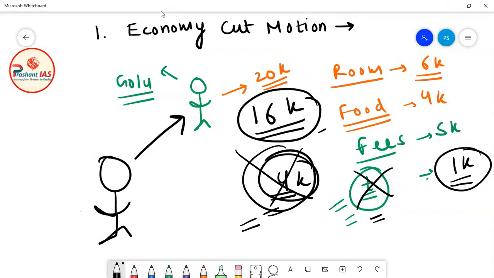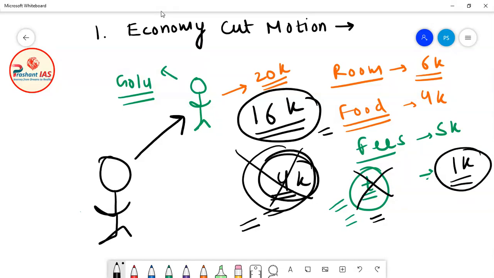Now can you tell me the conclusion of this story, what happened here? Basically, the father of Golu observed that Golu was doing some unnecessary expenditure, and Golu can do the same things in a lesser amount also. So he just reduced the amount so that he can do some savings, so that this 4,000 rupees can be used somewhere else.